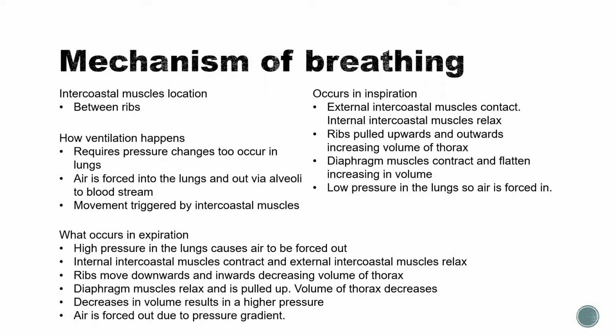What occurs in expiration? A high pressure in the lungs causes air to be forced out. Internal intercostal muscles contract and external intercostal muscles relax. Ribs move downwards and inwards, decreasing the volume of the thorax. Diaphragm muscles relax and are pulled up. This decreases the volume in the thorax. Due to the decrease in volume, this results in a higher pressure, so air is forced out due to the great pressure gradient.